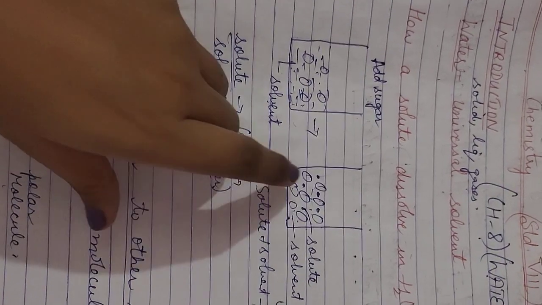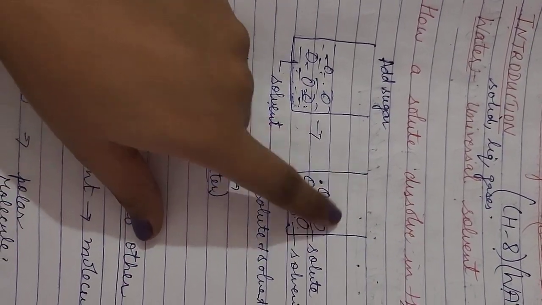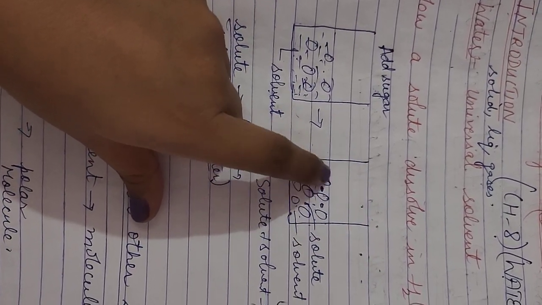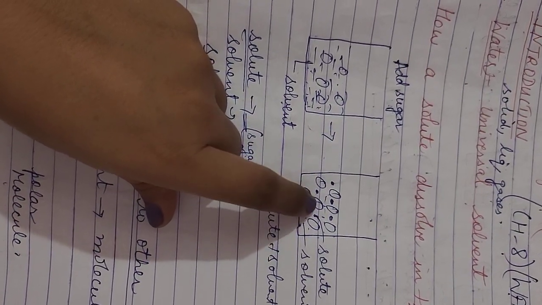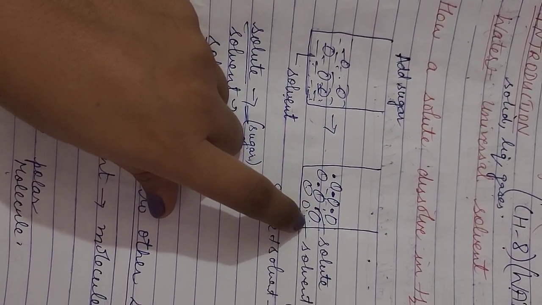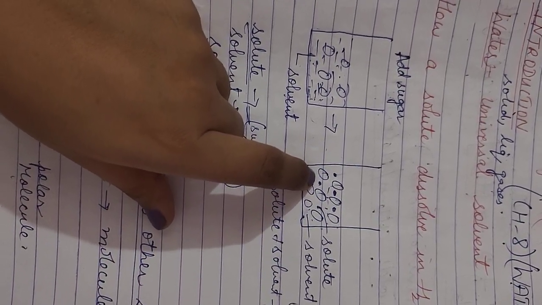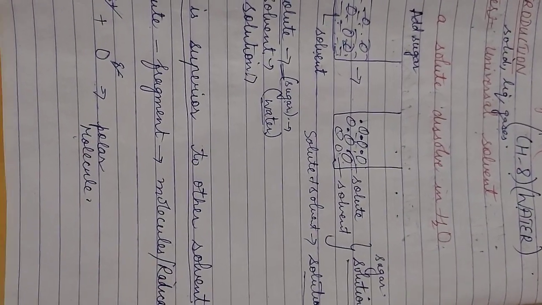Before that, I'll tell you that these are the molecules of solvent, and these tiny particles are solute particles, and there is space between the molecules, and that space will be occupied by the sugar molecules, so it will become a sugar solution.